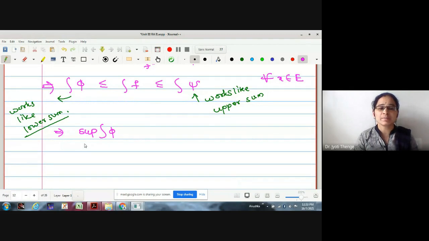Therefore, one can say indirectly that for the integrability of f, measurability of f is the necessary and sufficient condition. Why? Because the whole discussion is on measurable sets only.